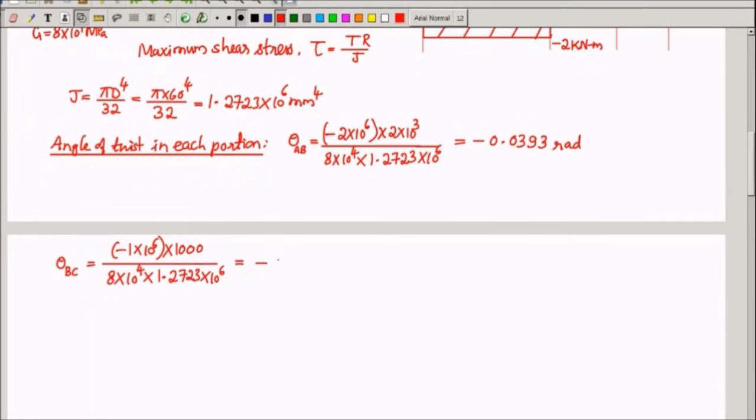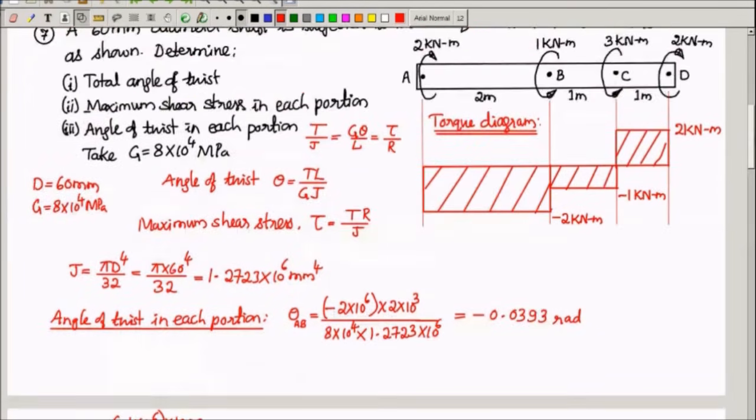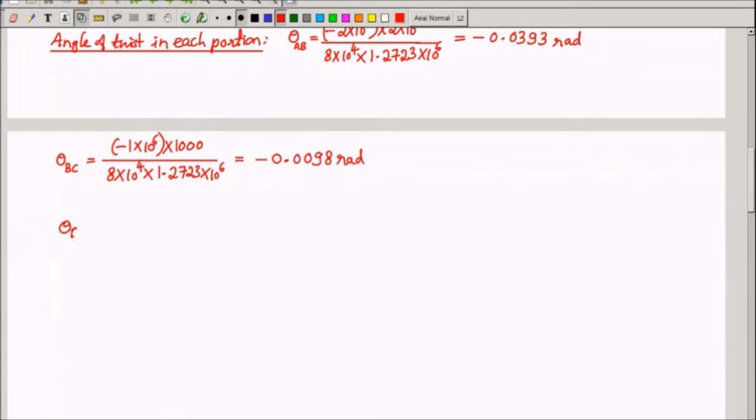comes out to be minus 0.0098 radian. So we have found out angle of twist for portion AB and BC. Next is the last portion, CD, where torque is plus 2 now. So theta CD is plus 2 into 10 power 6, the T value there, into length, which is 1 meter there also, divided by G into J. So this, if you calculate, comes out to be plus 0.0197 radians. So we have found out angle of twist in each portion.